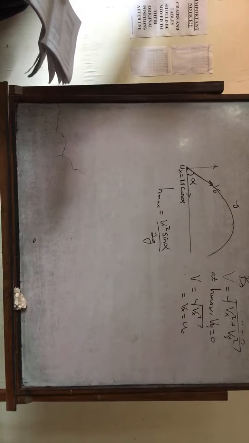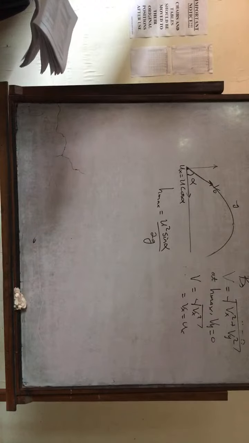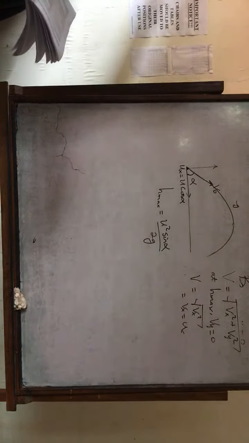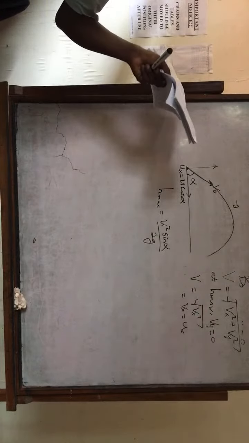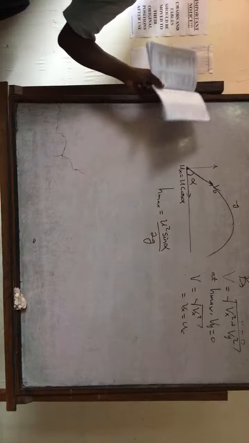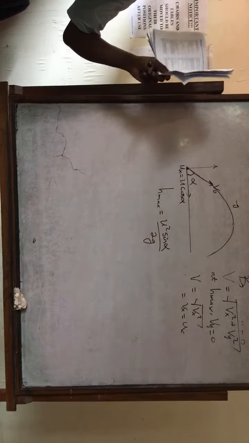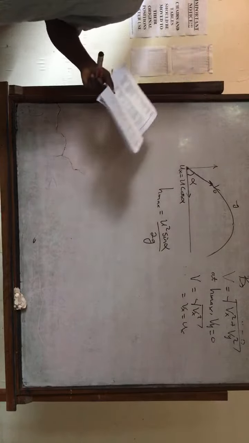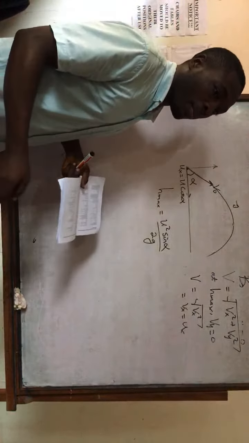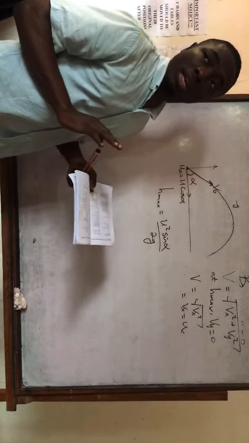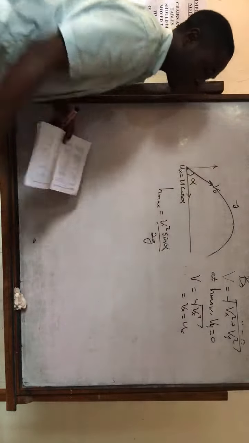When you want to have the maximum height, what do you do? I think it should just be U squared over 2g. No, this is if it is not a projectile. U squared on 2g is when it is not a projectile, okay? If it is vertical motion, it will be U squared over 2g. But if you project it at an angle, it means that you are dealing with a projectile, so there must be an angle there.